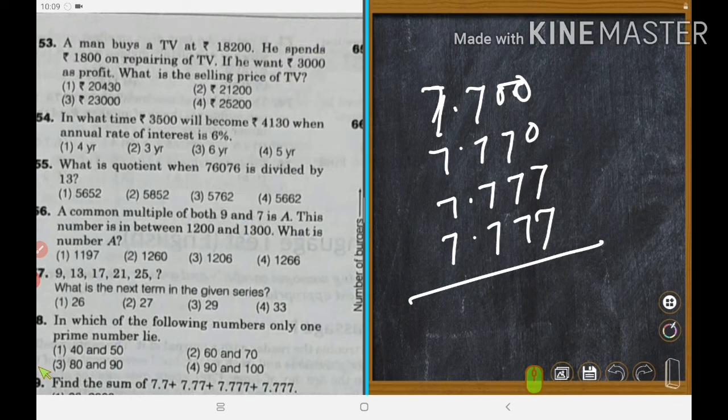This 7.7, right. 7.0, right. Next, 00. It's not given, so this is 0. Could you understand? This is 0.